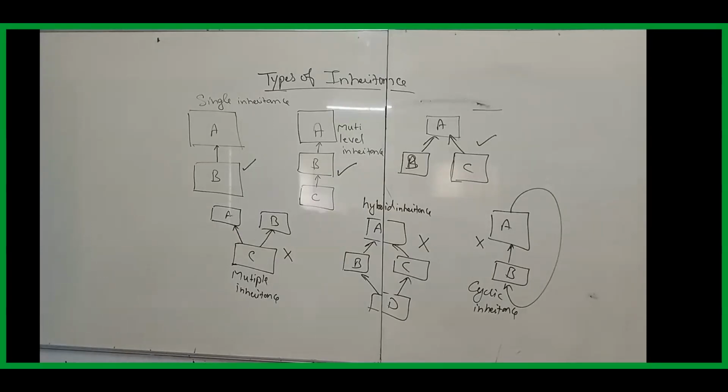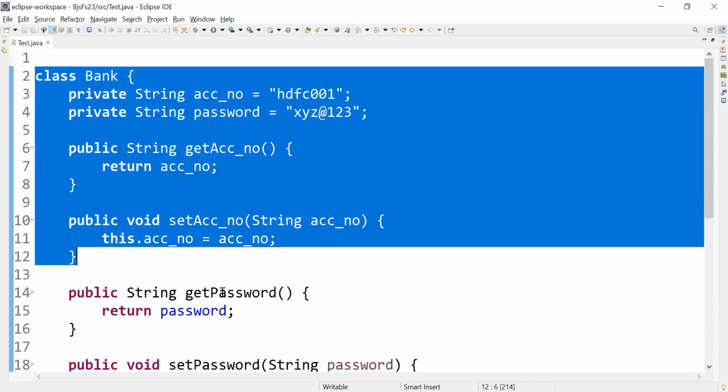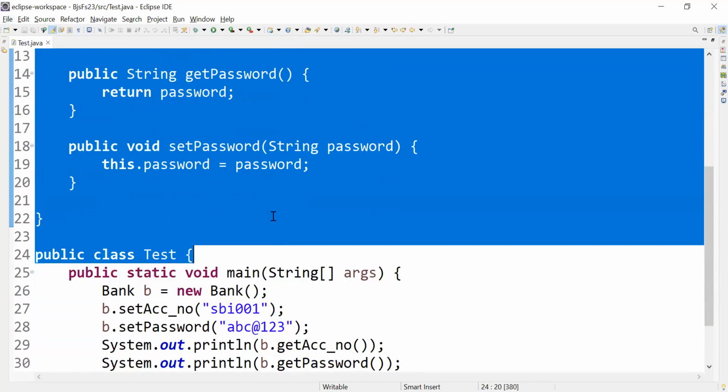Sir, copy done, sir. Fine. Yeah, quickly see, I'll show the proof of which is possible, which is not possible. Okay.